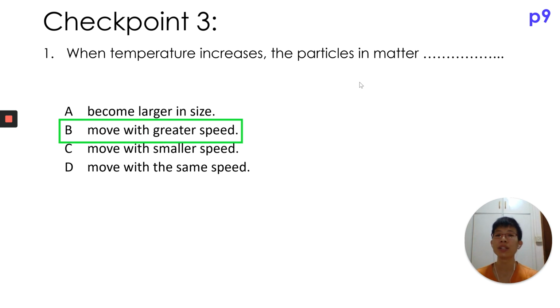So as we mentioned, the particles in the metal will move with a greater speed because they are more energetic, gain more energy, so they will move very fast. It's like your energy bar suddenly increases, so you now have more energy to do more things. So that's why you move with greater speed.